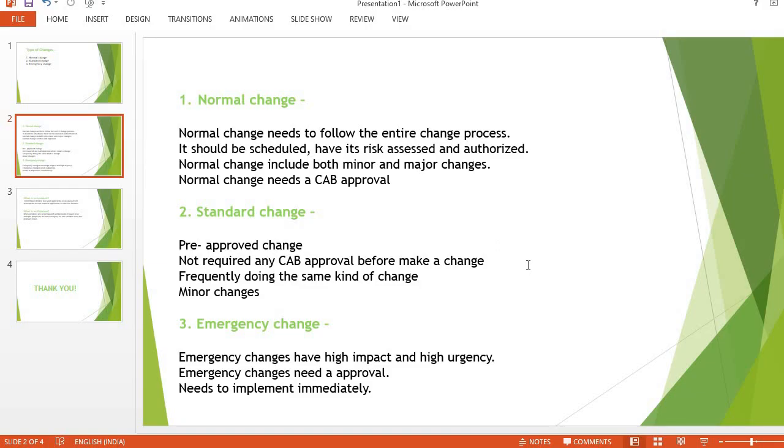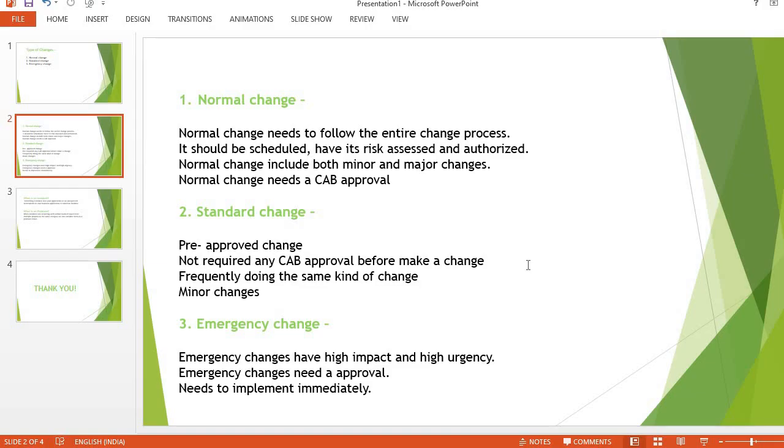A standard change is basically a pre-approved change, which means it does not need approvals. Why? Because we frequently do the same kind of changes, which are small developments.